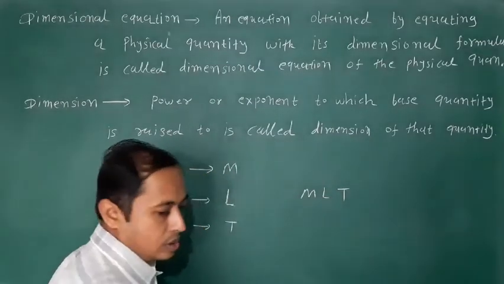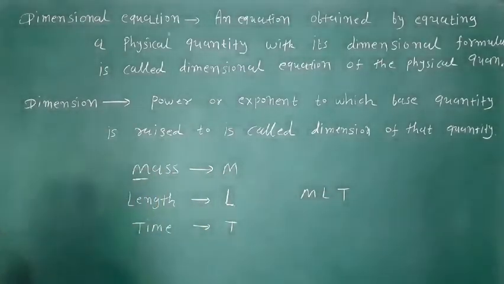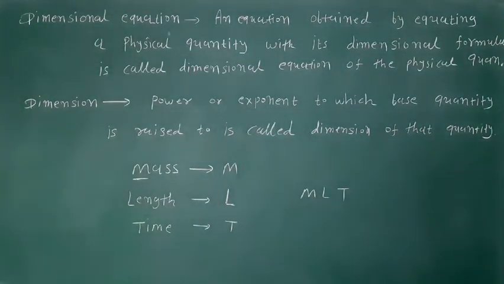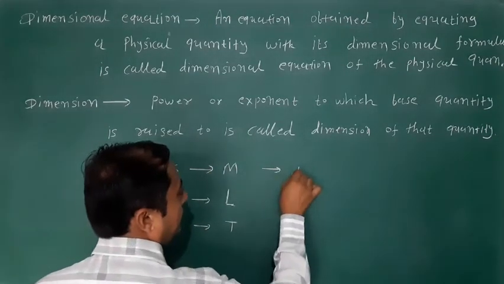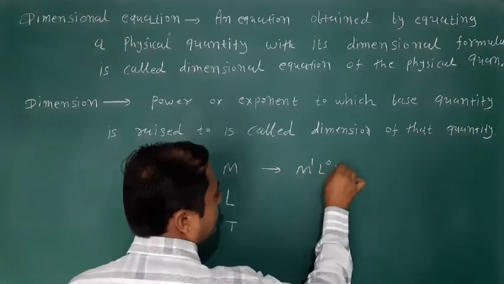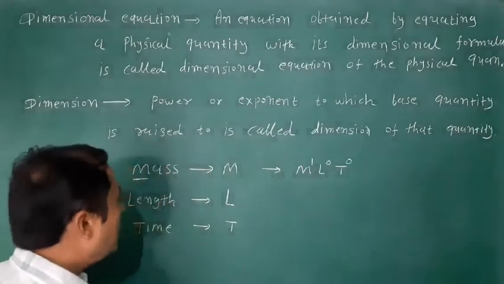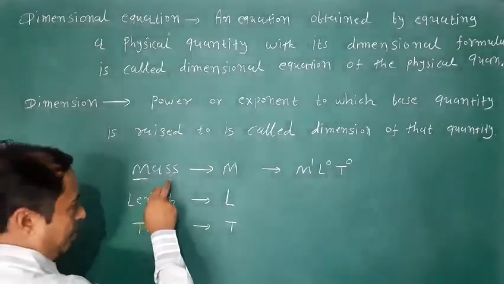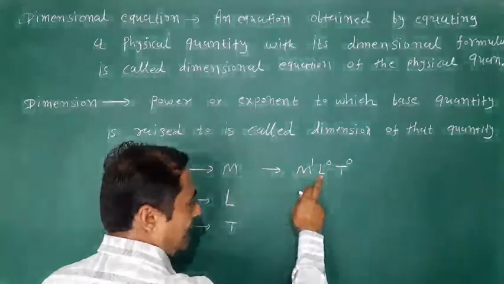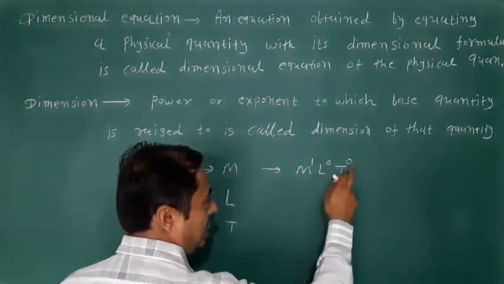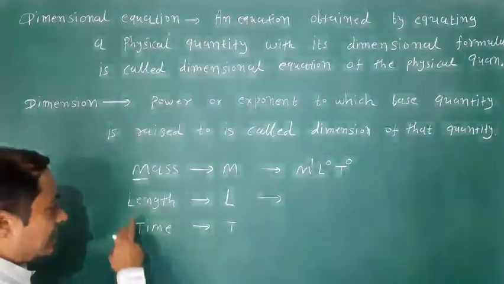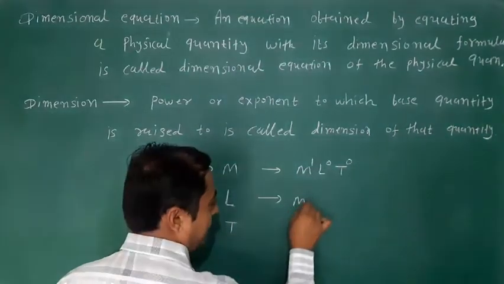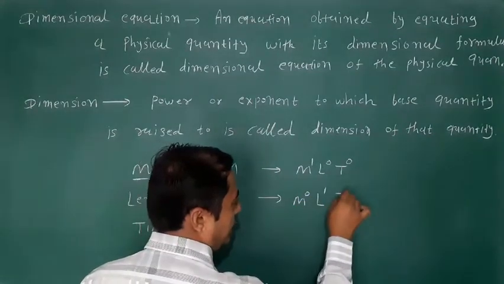Okay? Suppose I give an example. The dimension formula of mass we can write down, look here, M1 L0 T0, because mass is measured in mass, not in length and time, so its power is 0. Same way, the dimension formula of length is M raised to 0, L raised to 1, T raised to 0.